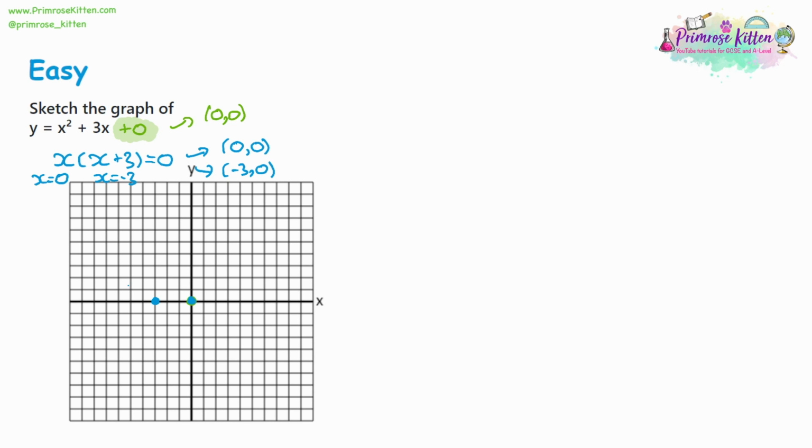Now, we're probably going to want the minimum point of this. So let's complete the square. So completing the square, x squared becomes x, we're going to have the 3, let's call it 3 over 2 for now. And then we're going to have to take away the 3 over 2 multiplied by itself. And again, have a look at the video for this if you're unsure at what's going on. But we're going to be taking away 9/4. Now, to simplify this, there's a plus 0 on the end, so that doesn't change. So now we've got our coordinate. It's going to be the negative version of x, so negative 3 over 2. And then the y coordinate's going to be negative 9/4.